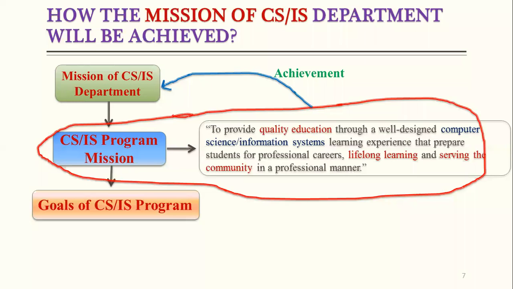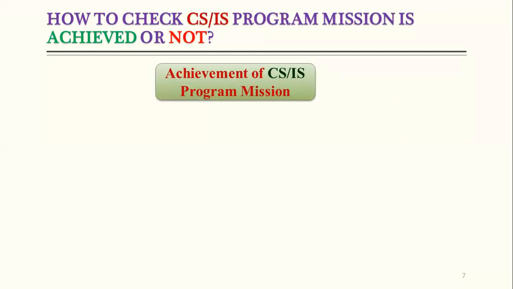Currently in the CS department and IS department, we have only 1 program at the bachelor level. So we have to check the achievement of the mission of our program. If the mission of our program is achieved, it means the department mission is achieved. So this is very important, to test whether the CS program or IS program mission is achieved or not.